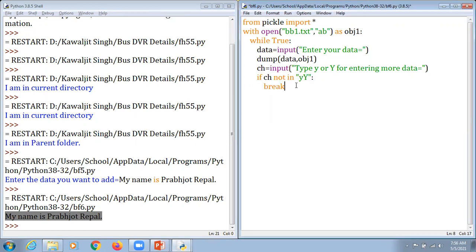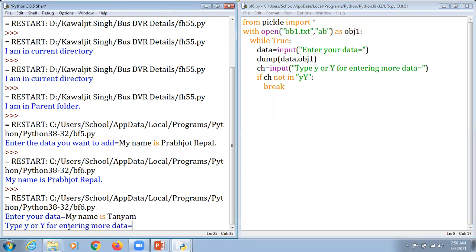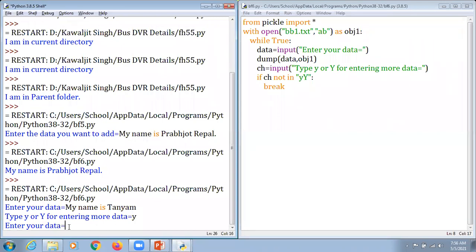Can I just run this with due permission here? Yes, it says my name is Tanayama. Hopefully the spellings will be correct here. So type Y for entering more data. I just enter that again. Okay, it's done. I live in